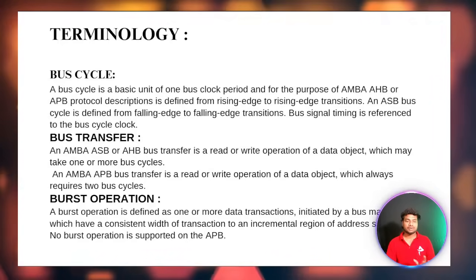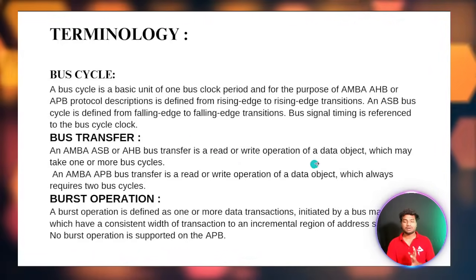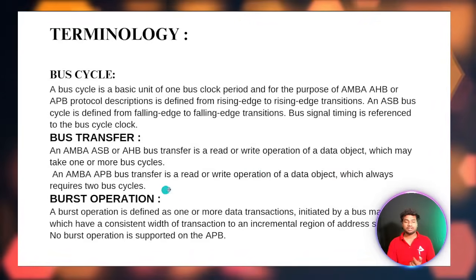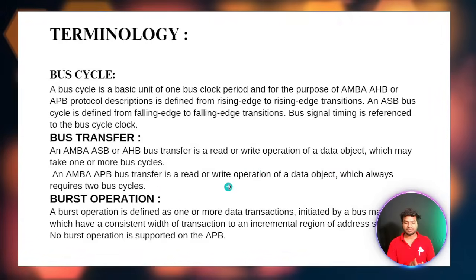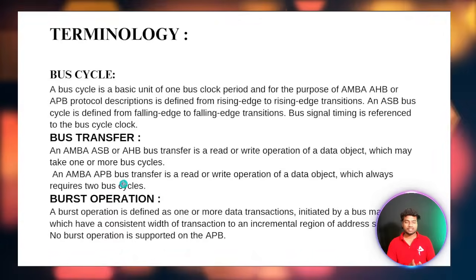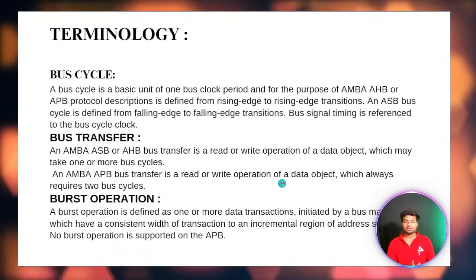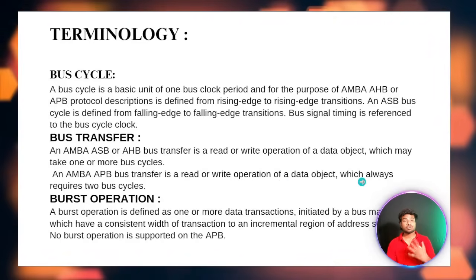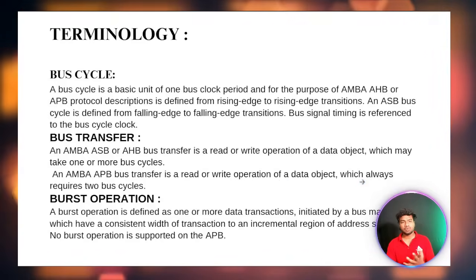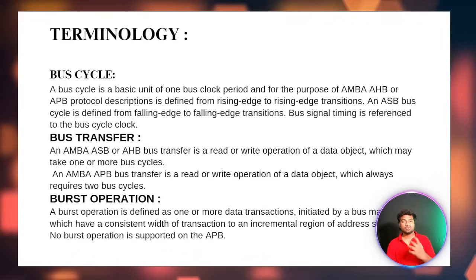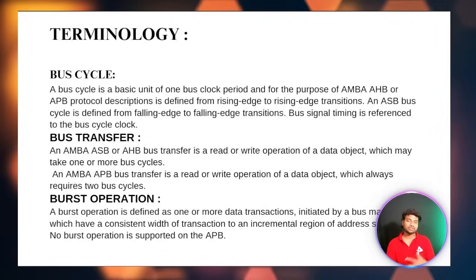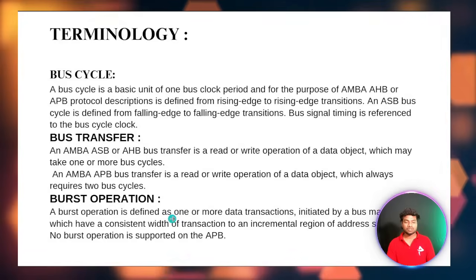It is like a read or write operation of a data object. But in APB we don't have any bus transfers. You can see here, APB transfer read or write operations of data always require 2 clock cycles. So the APB protocol requires 2 clock cycles to send or receive data between master and slave. And then burst operation.